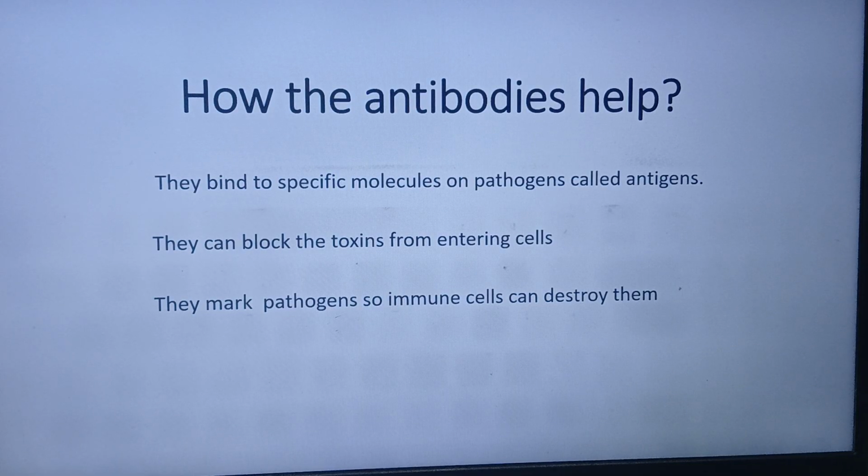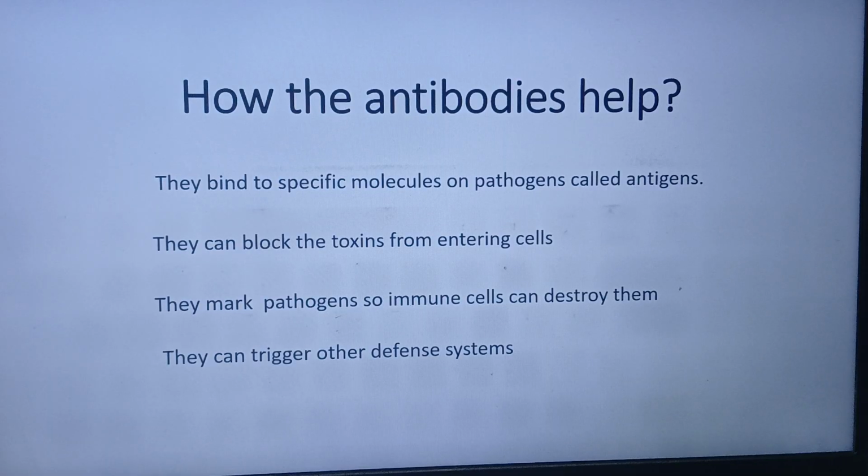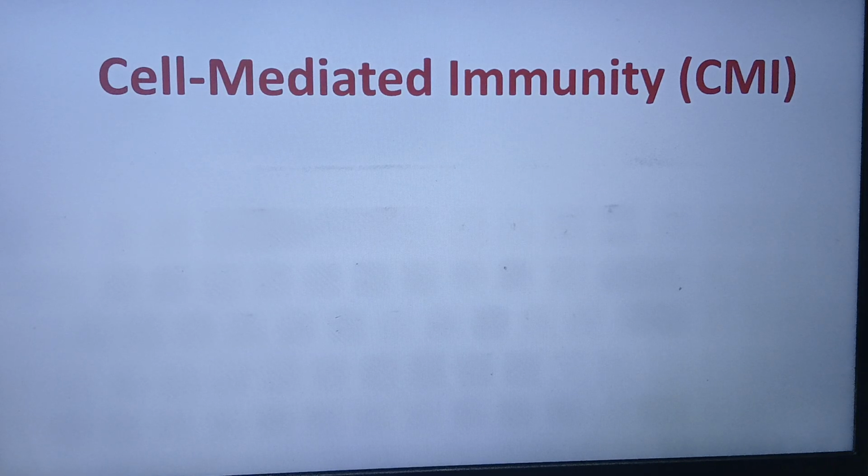So it will be easier for the immune cells to target and destroy the pathogens. And the last one is that the antibodies also trigger other defense systems, which also help in building our immunity and defending ourselves.